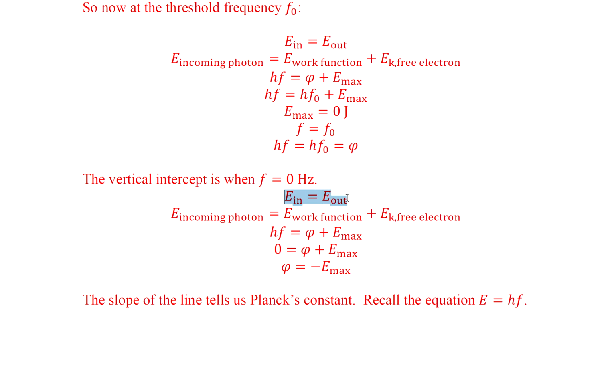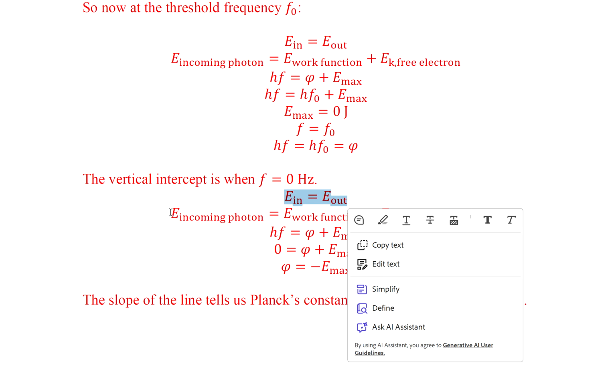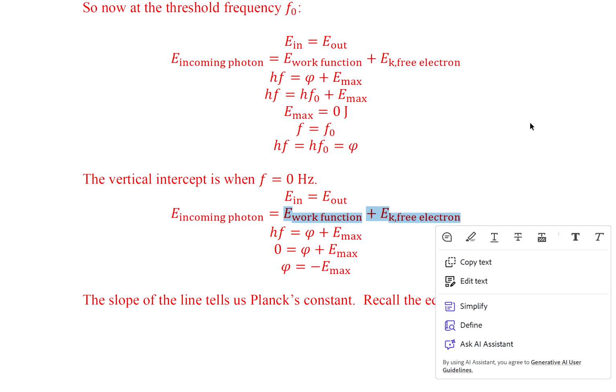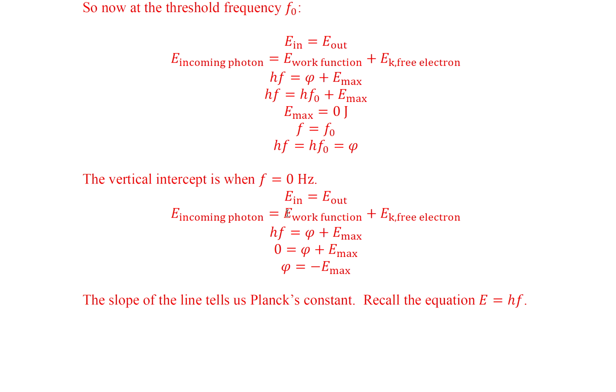This is the law of conservation of energy. The incoming photon's energy before it strikes the metal is equal to the energy after, which is the work function energy, the energy required to free the electron, plus the kinetic energy of the free electron. So if f equals 0, which we substituted here, we get psi equals minus E max.